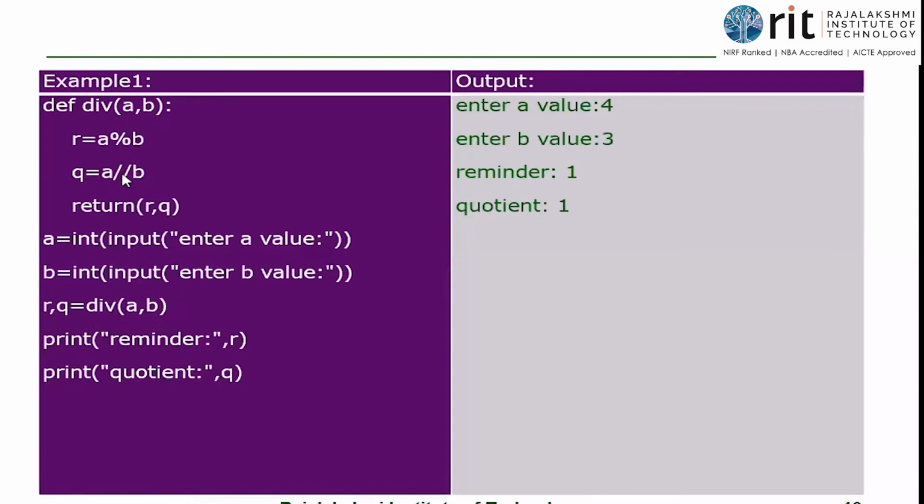Then q is equal to a double slash b. What kind of a division is this? It is integer division. So 4 divided by 3 gives 1 point something, but in that I'm going to crop only the integer part. Integer division is still a division, but it will take only the integer part of the division result. Okay? So what is 4 divided by 3? 1 point something, so whatever is after the point has to be ignored. The fractional part should not come. The integer is 1. So 1 gets stored onto q. So I have remainder 1, quotient 1.